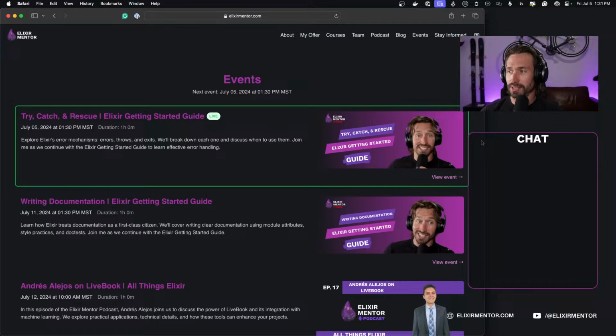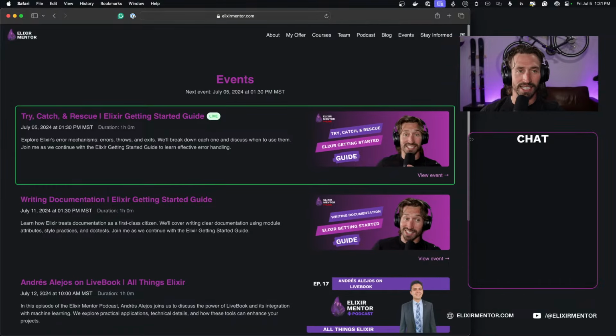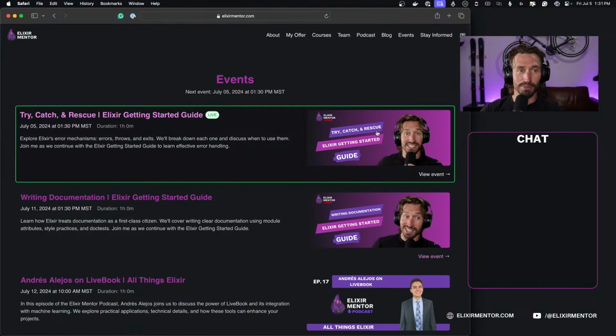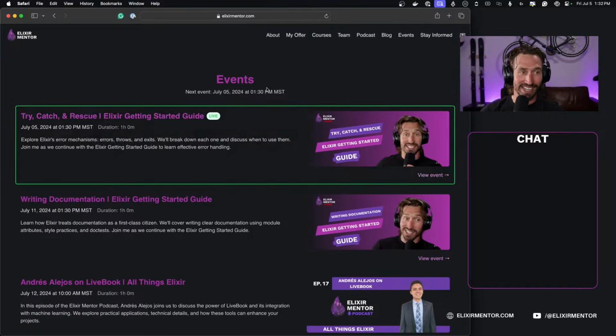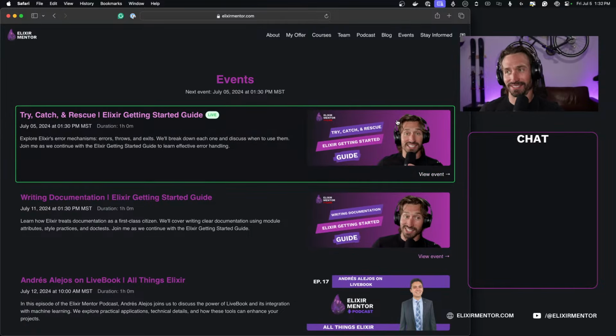So that's pretty cool. I just keep having ADHD when I don't want to do my real work. I add silly features to Elixir Mentor. But I think that's cool because now you know if we're live or not, right?